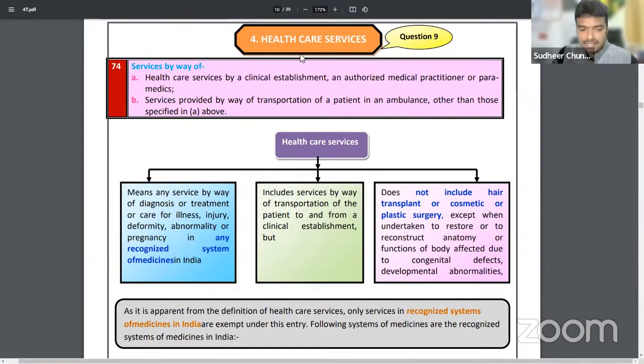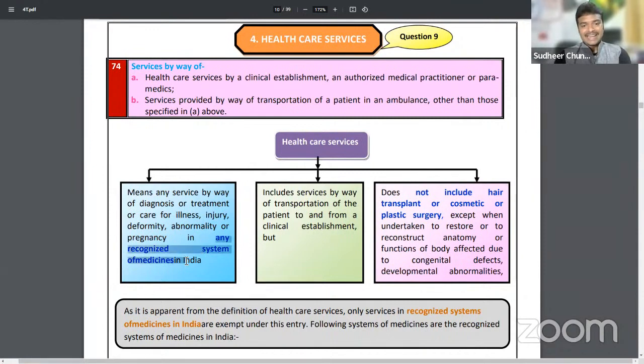Healthcare services. Next activity is healthcare services. Healthcare services provided to schools and education institutes. Healthcare services, not only schools and education institutes, sir. Simply speaking, healthcare services means hospitals. Hospitals services were fully exempt. It may be outpatients or inpatients, operations, treatment, bypass surgery, whatever may be. Healthcare service is required for general public.